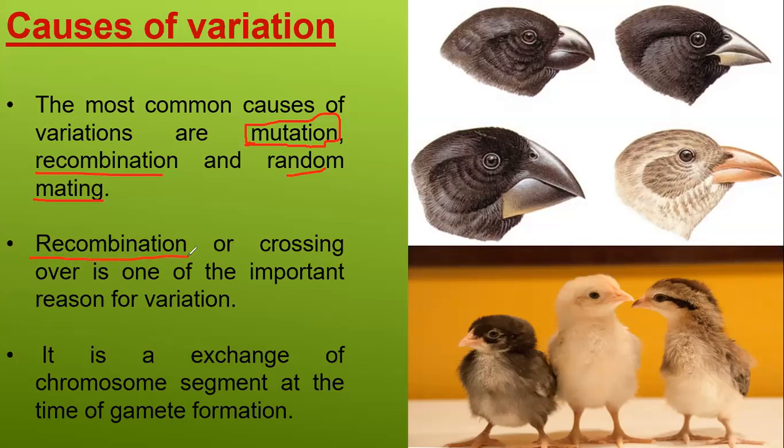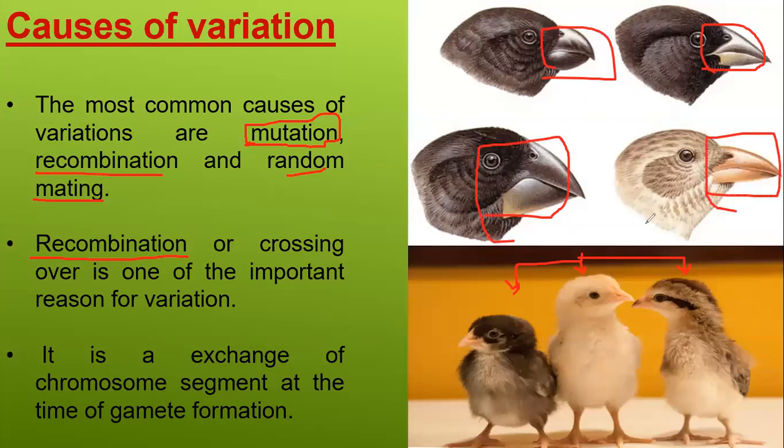Recombination. What do you mean by recombination? Guys, look at this beautiful image. You can see all these things, even if they are from the same parent, they differ, right? Look, do they differ? Yes. Look, this is an example. Look at the beak of these birds. They also differ, even though they are found in the same habitat. Their beaks differ from each other. You will learn about these Darwin's finches in the chapter on evolution, the next part of this chapter.